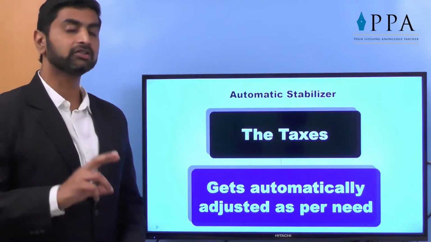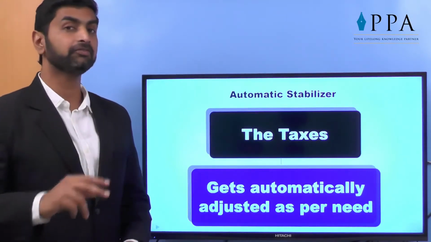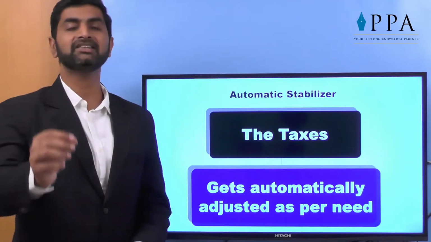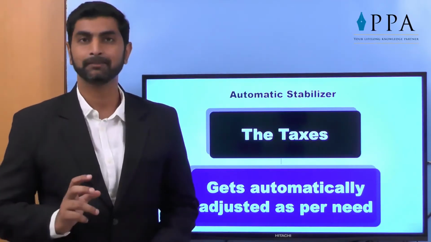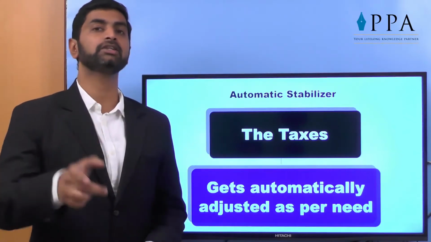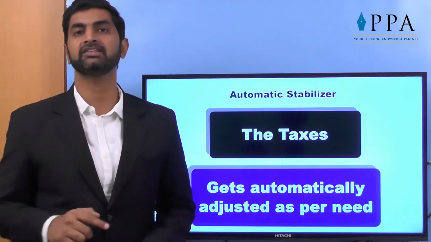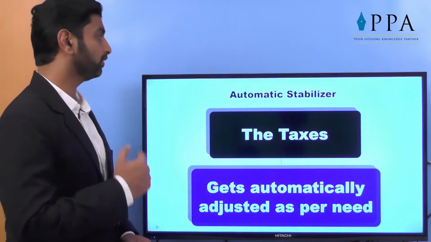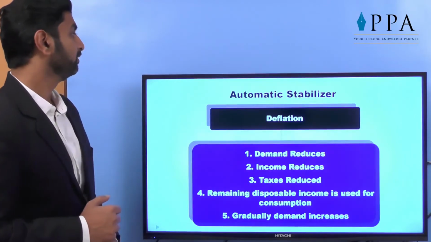The taxes also get automatically adjusted if the freedom is given by government. The best example is petrol prices. Earlier the petrol prices were controlled by government, now it is in the open market. Every day the prices go up and down. So that is what an automatic stabilizer is.